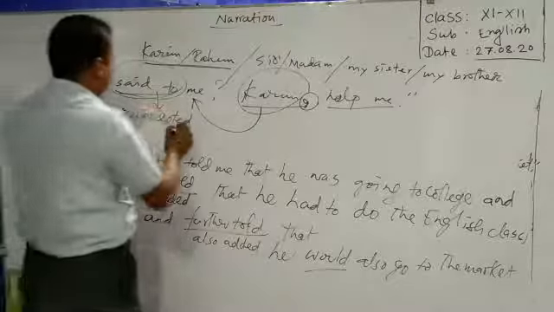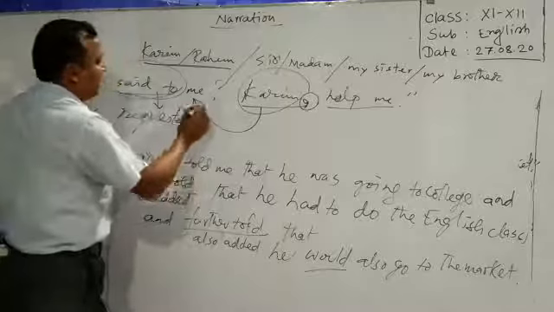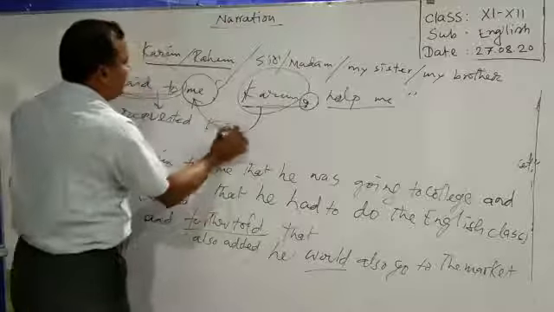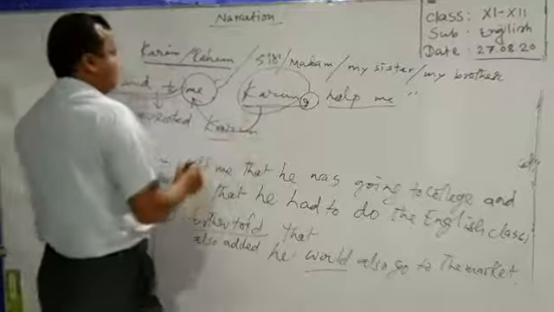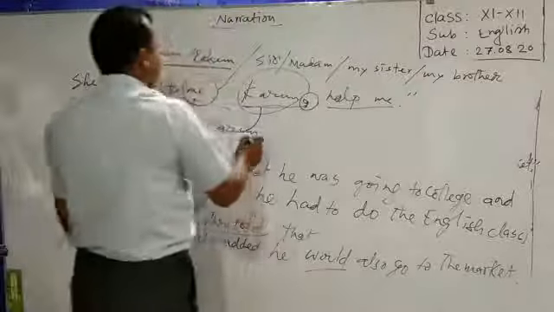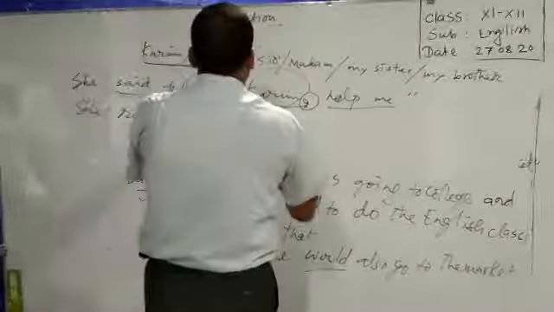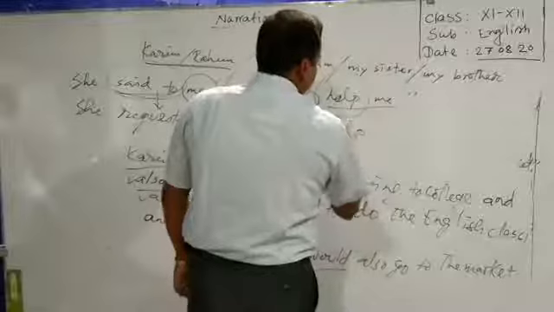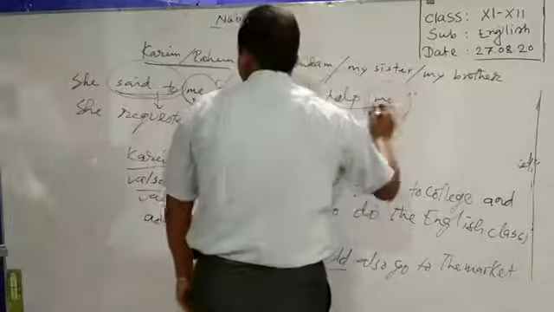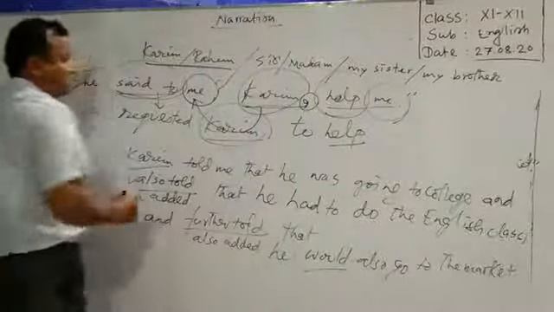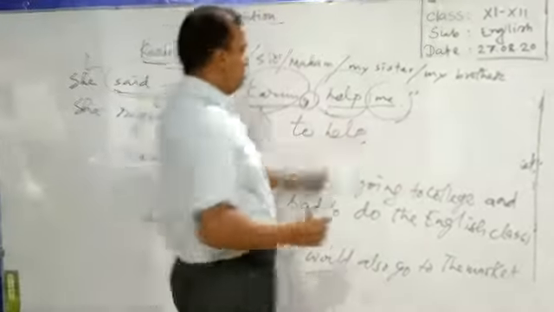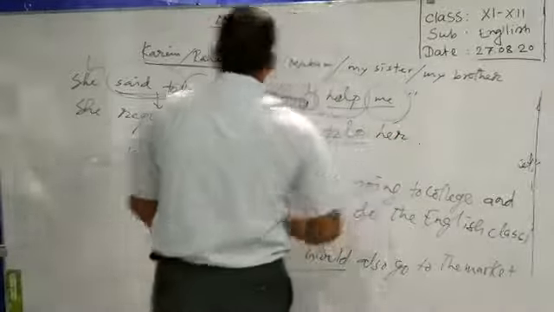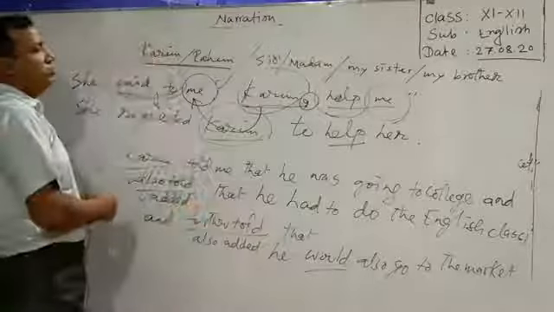Said to has been replaced by requested. Now me will be changed using Karim. So the vocative case, when it indicates any person's name, we have to use this vocative case as the listener. Then we have to use the connector to. Then after to we have to use the base form of verb. Then me. Me is indicating the speaker. So as here me is an objective form, we have to use the objective form of she. So it will be her. Okay. So she requested Karim to help her.